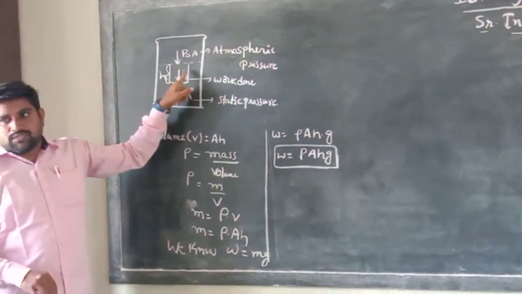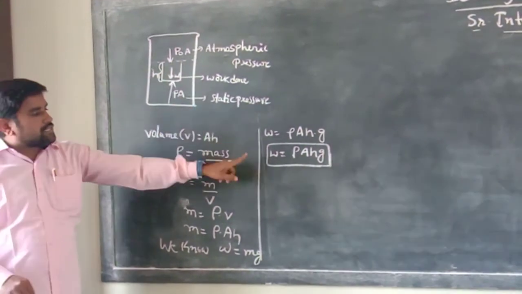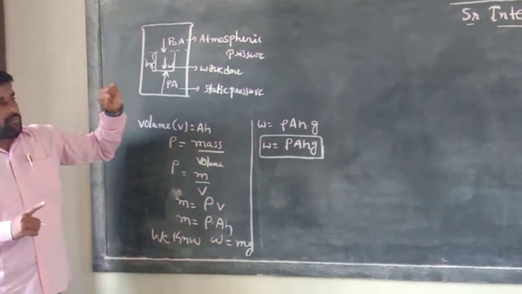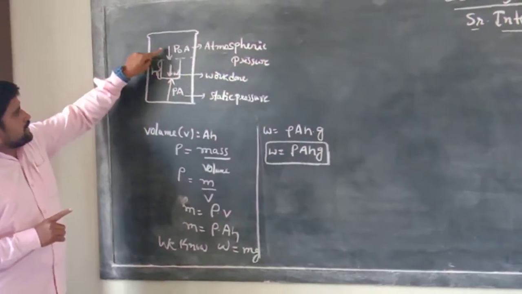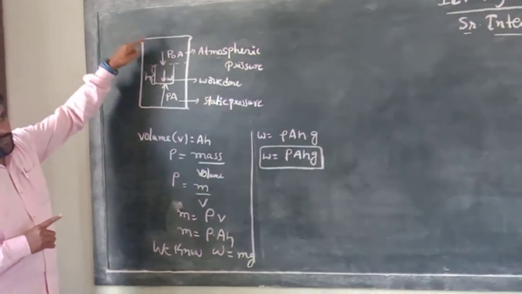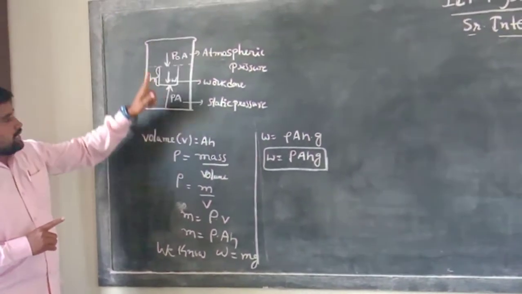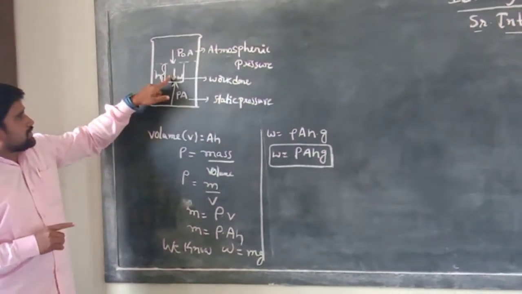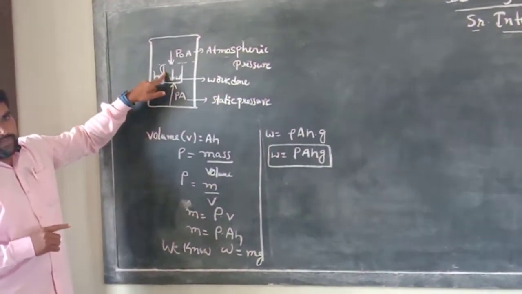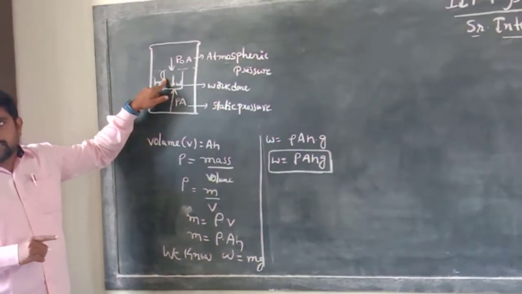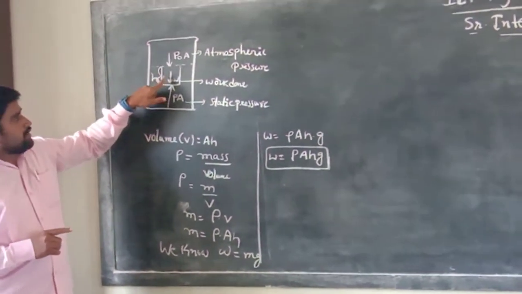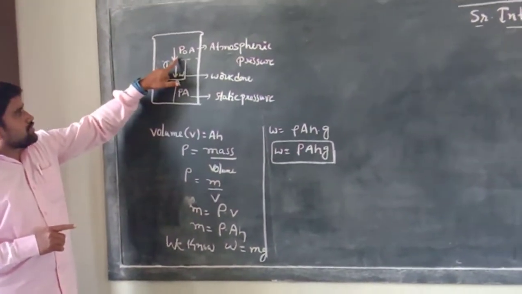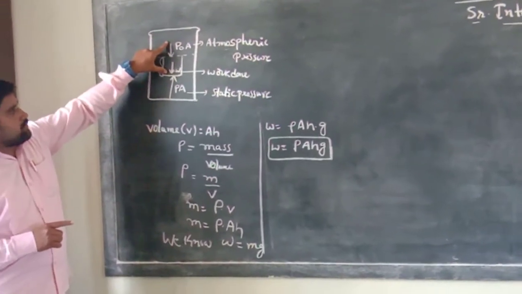How many forces are acting on the object? Three forces are acting. Two forces act from the upward to the downward direction: atmospheric pressure and the work done.